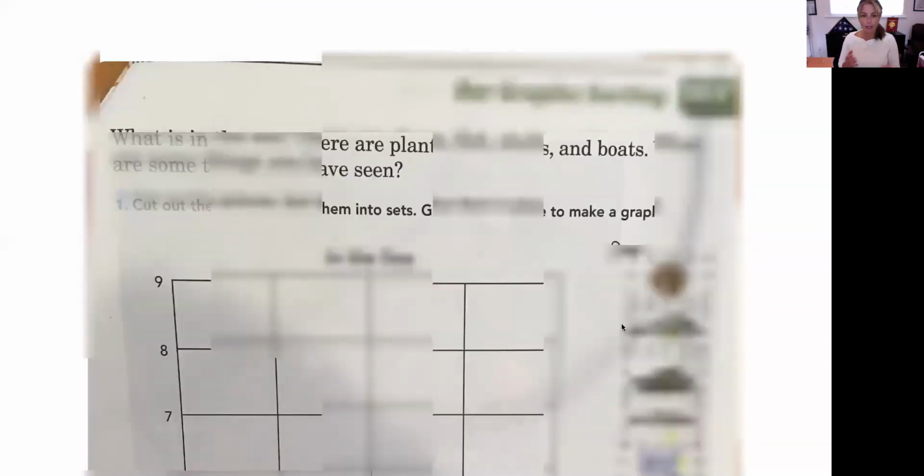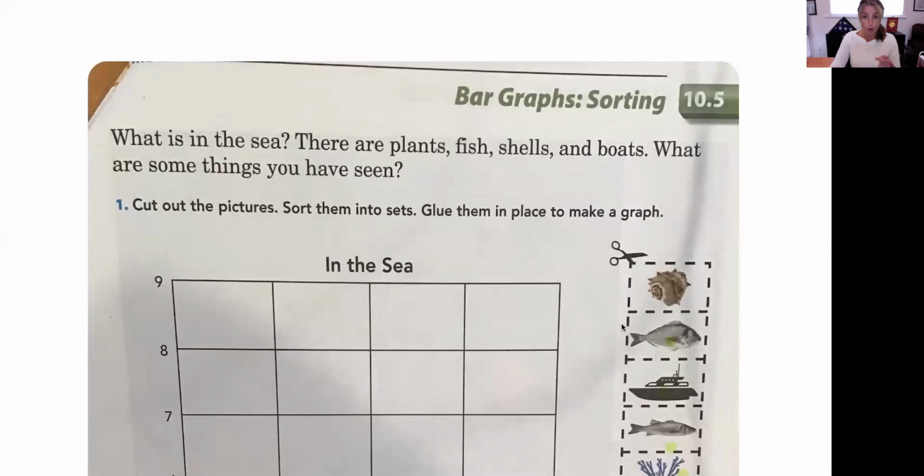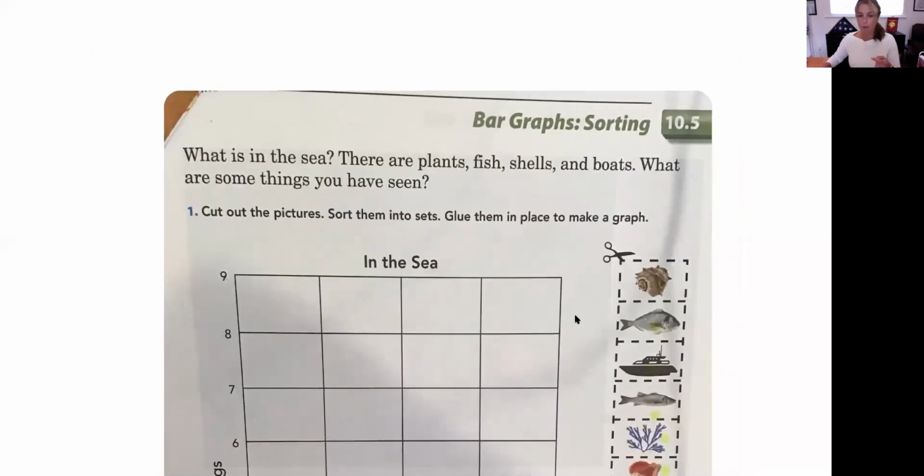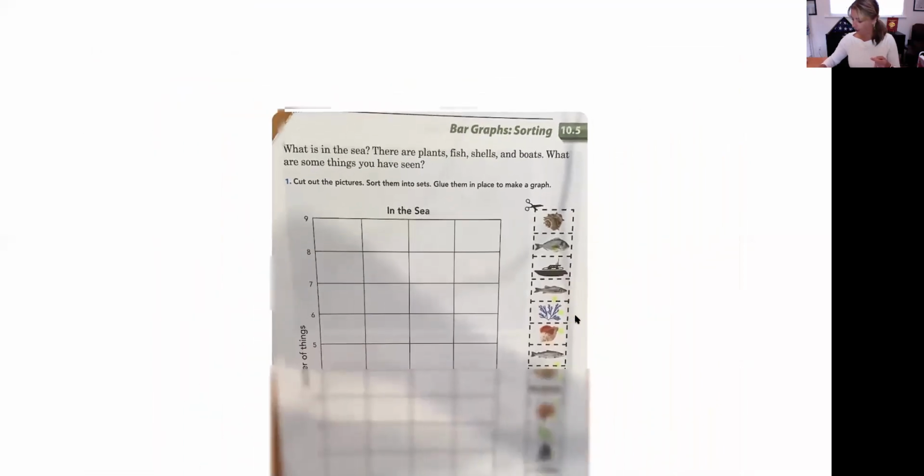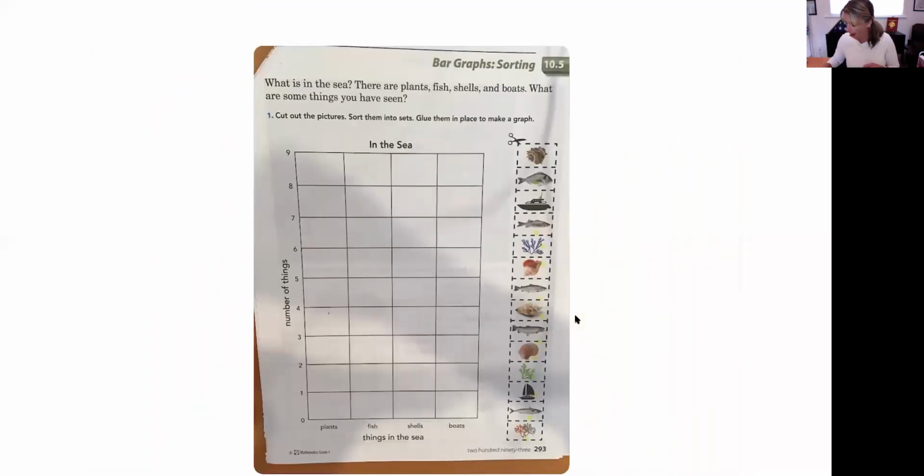Okay. All right. So here is your paper that you're going to get. You're going to get out this paper. I don't have mine to show you, well, I do have it, but here's mine, if you can see mine. I already cut out the strip on the side, you see on the paper here. You're going to cut those out and cut each little square out so you have 14 little pictures, okay?